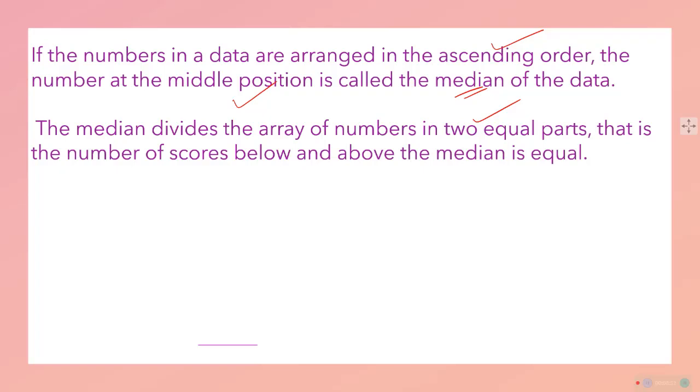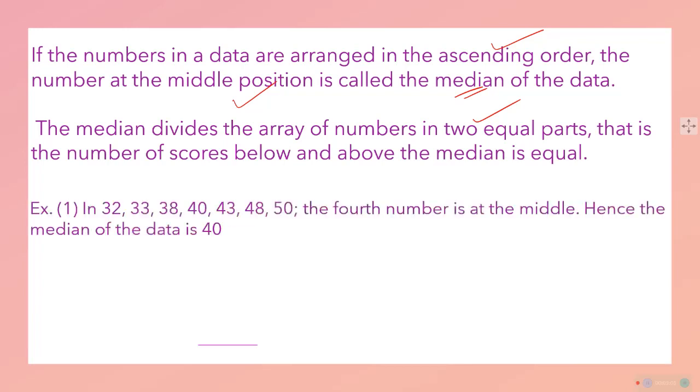So we will eat at a hotel that is neither very low nor very high, a middle price, and the middle we call medium. Suppose these are the numbers: 32, 33, 38, 40, 43, 48, 50. We know that 1, 2, 3, 4, 5, 6, 7 data are there. The fourth one is the middle, and the fourth data is 40. So 40 is the median. No problem, it is very easy to find.